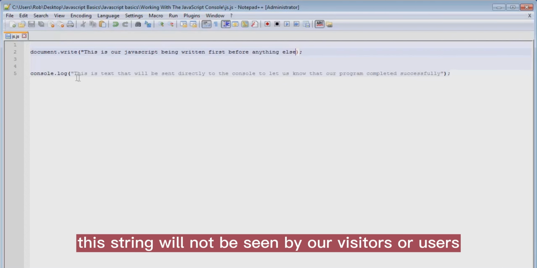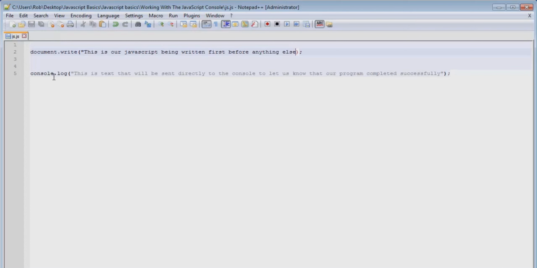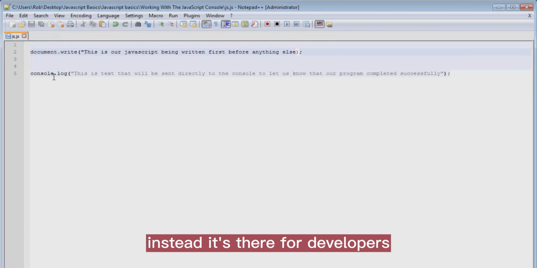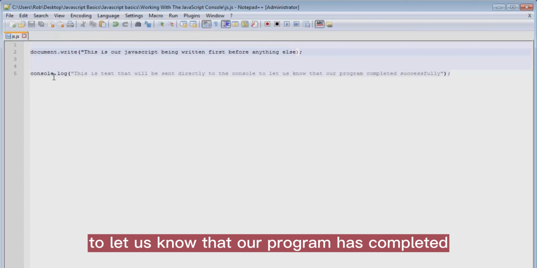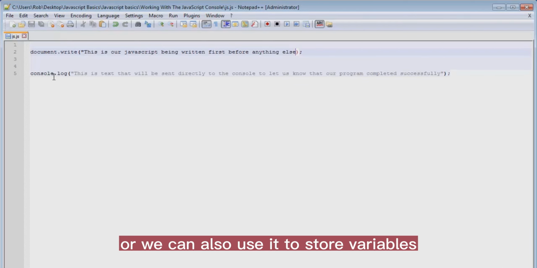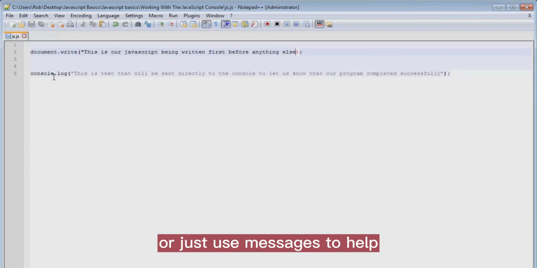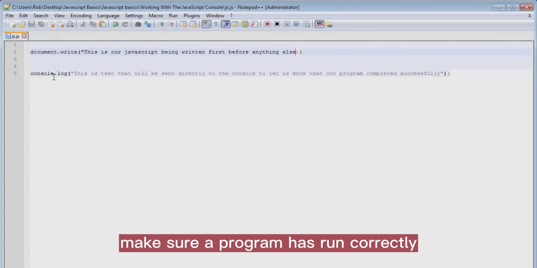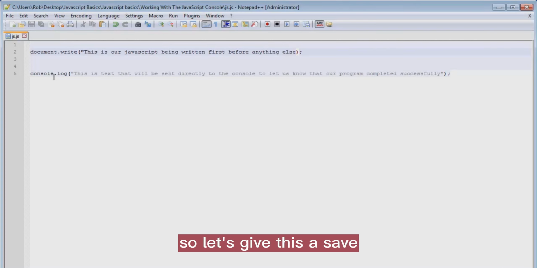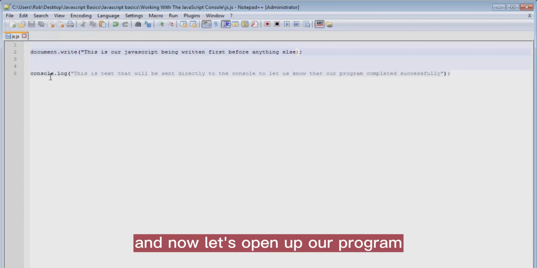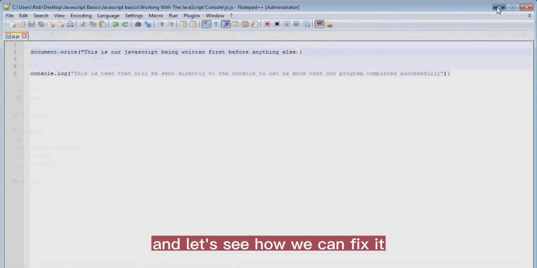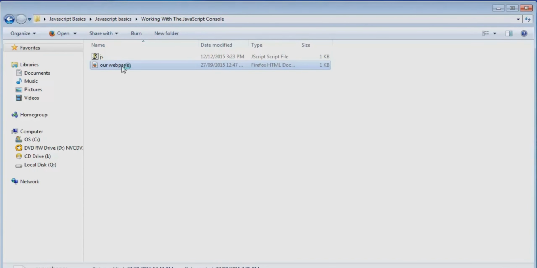Now, this string will not be seen by our visitors or users. Instead, it's there for developers to let us know that our program has completed, or we can also use it to store variables or just use messages to help make sure our program has run correctly. So let's give this a save. And now let's open up our program and let's see how we can fix it.